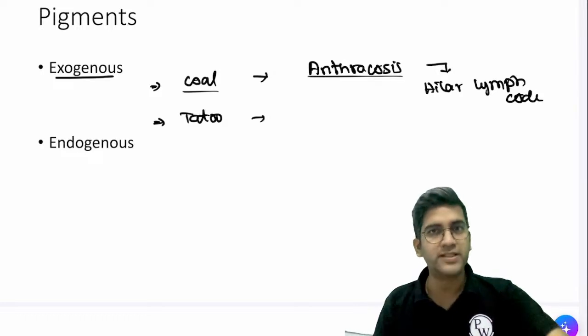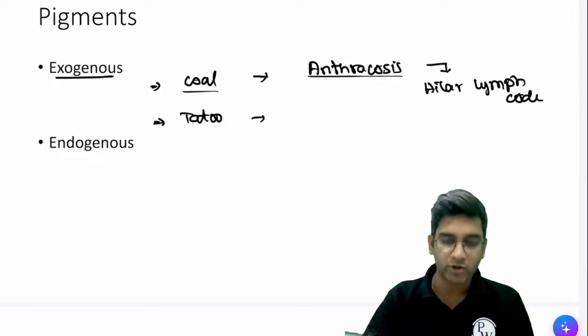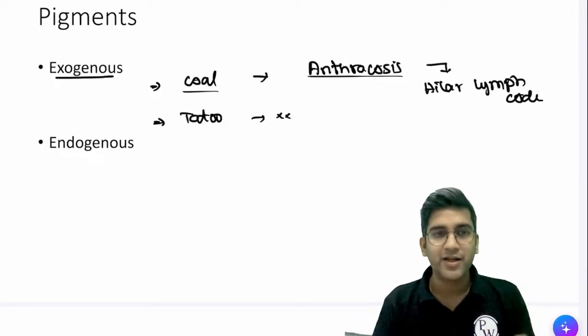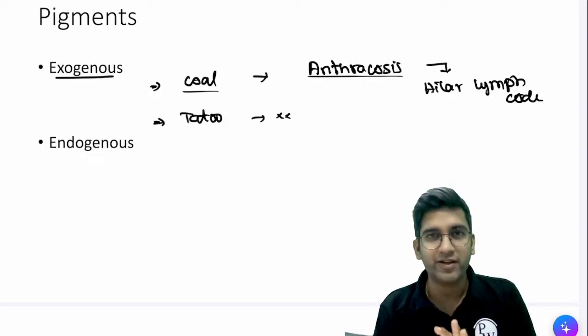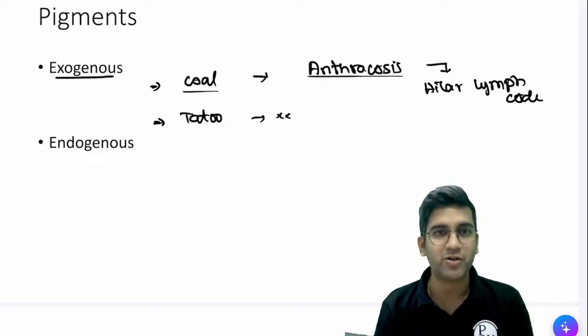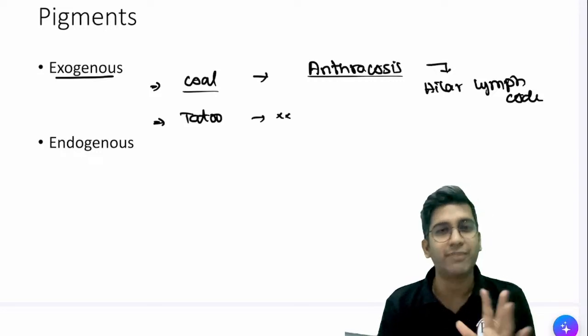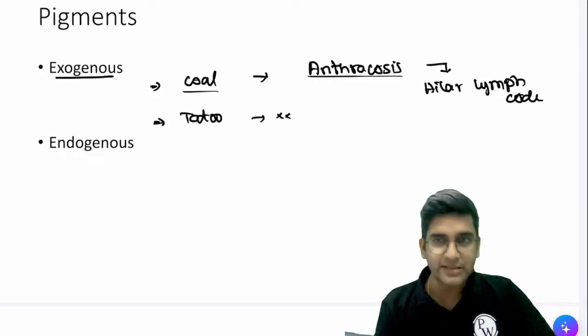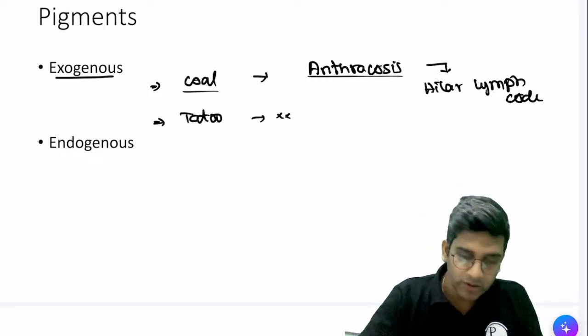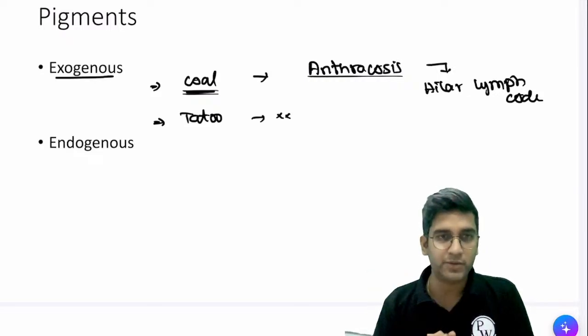These are the only two places where pigments can come from outside the body. This is not very relevant. One tattoo in the body will not do anything. If you're like David Beckham, with the entire body full of tattoos, then it's a problem. One or two tattoos are not going to harm much. Though there are risks, they don't harm much, fine? Coal we will definitely read when we come to lung pathology.